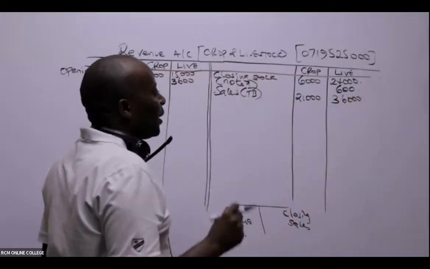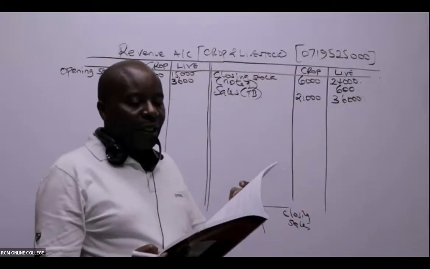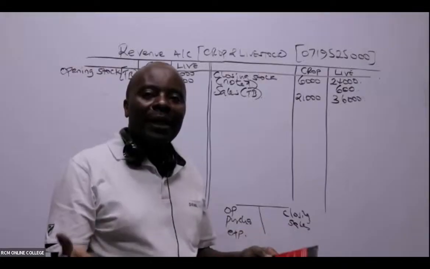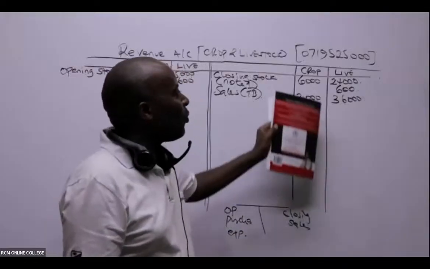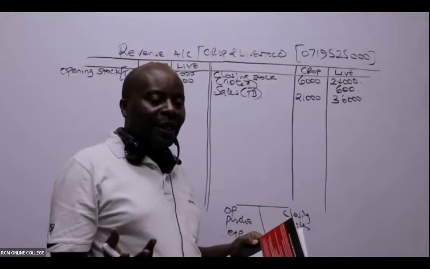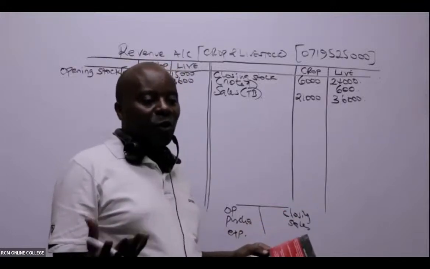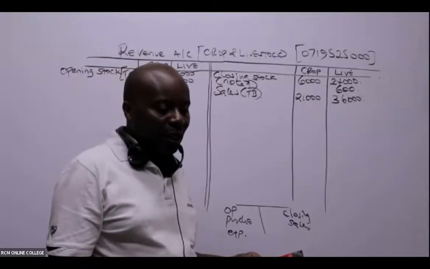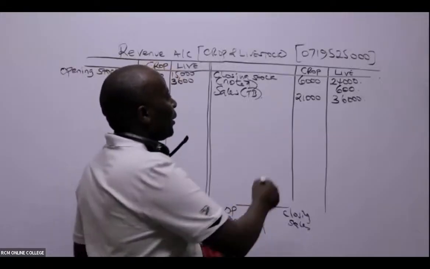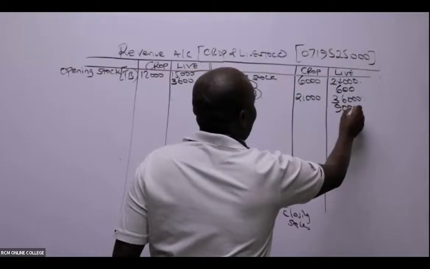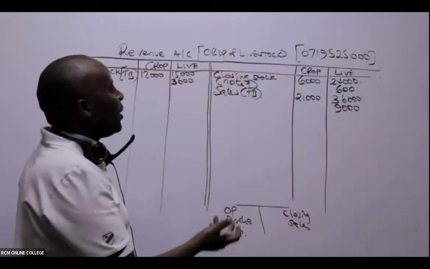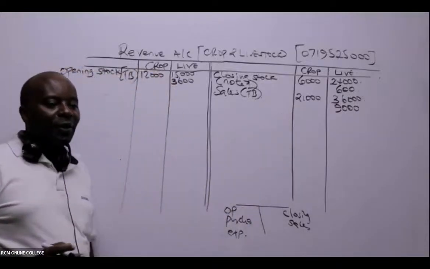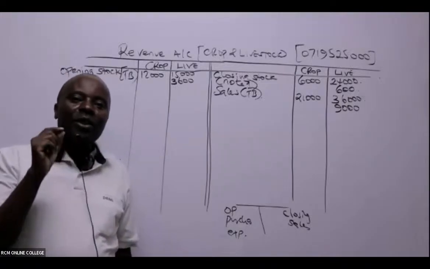And then we have sales of carcasses. Remember a carcass is dead meat. Dead meat cannot come from crops, isn't it? Livestock meat. When this cow is dead, it's a carcass. So how much is the sale of carcasses? It's 9,000. When we are marking these things, we sympathize with students. You'll get somebody booking sale of a carcass in crops.